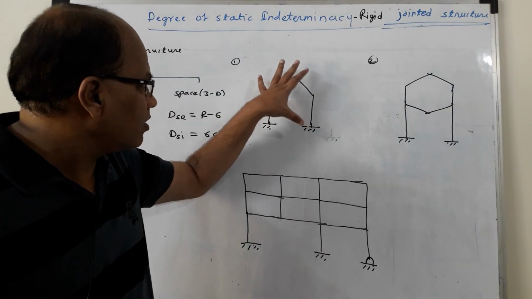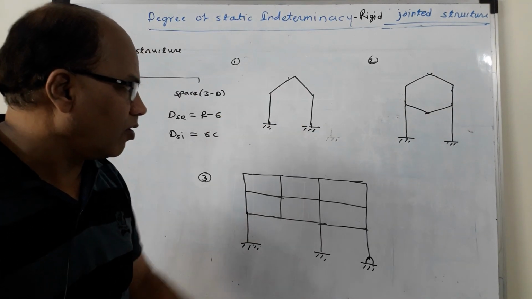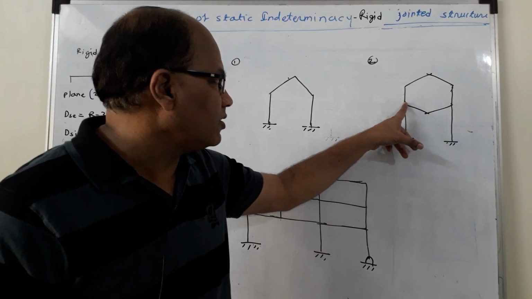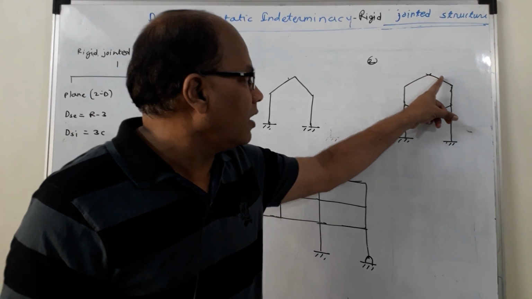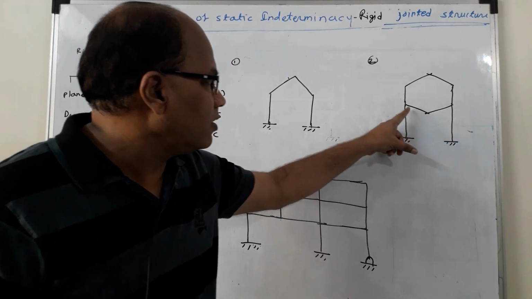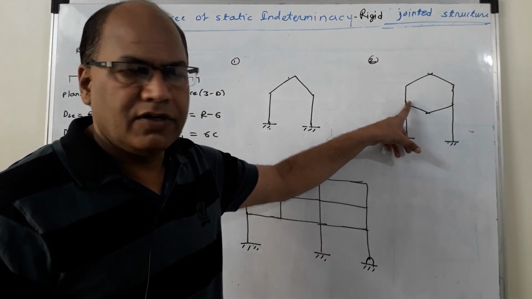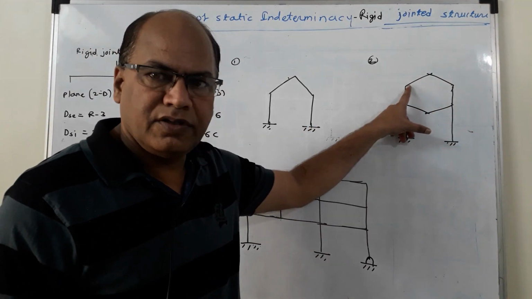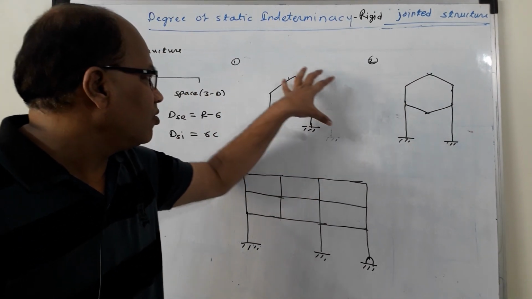Such a configuration is called an open configuration. Now here if I start from this position and go like this, I can return to the initial position. So it is not an open configuration, it is a closed loop. So closed loop, open configuration.